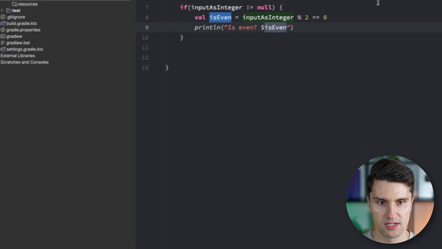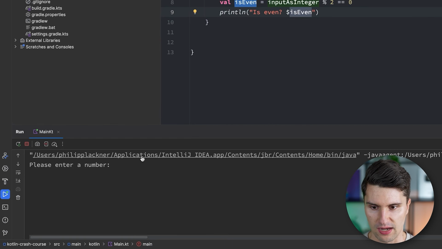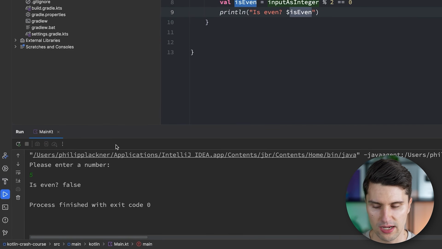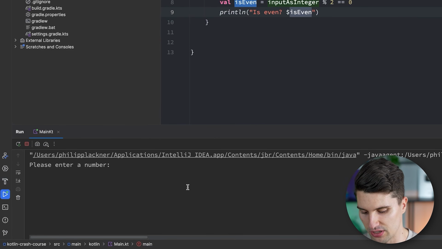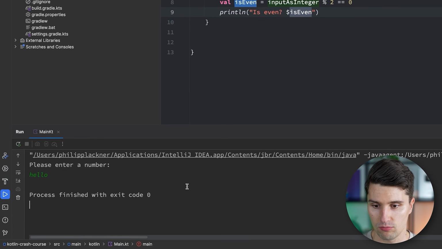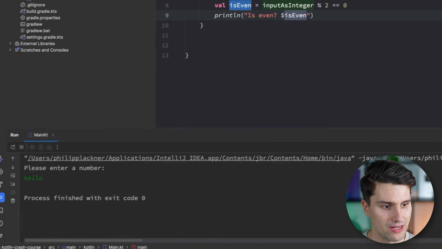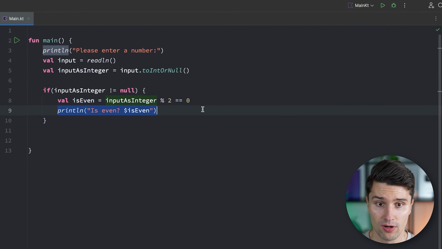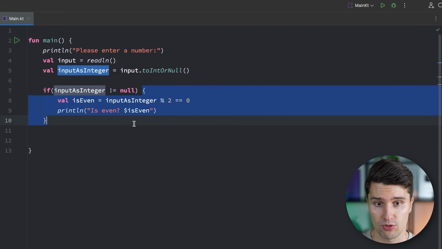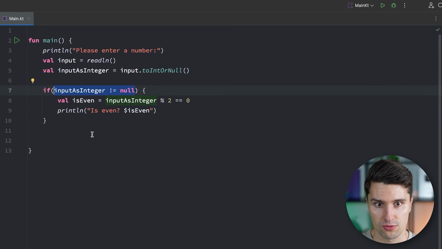And if we now run this, there we go, please enter a number. We say 5. Then it says, okay, that's not even. If we now enter an invalid number, like hello, then our code simply finishes. So now it does not print this anymore, because this if condition, these curly braces, that's simply not entered anymore, because that condition evaluated to false, since input as integer was null in this last example.